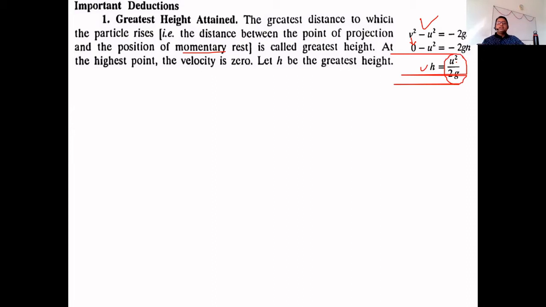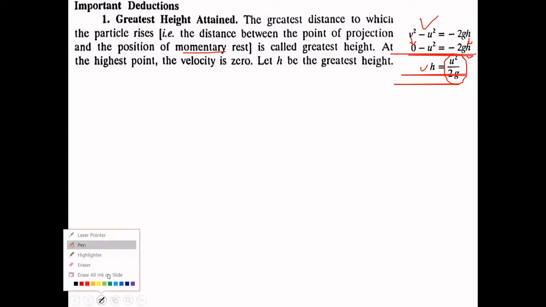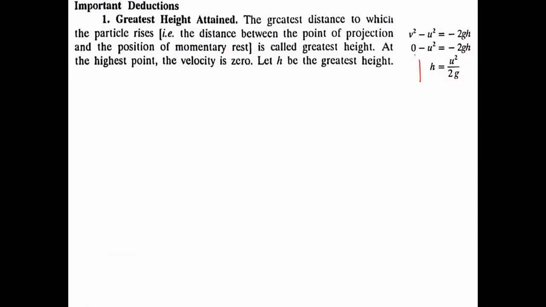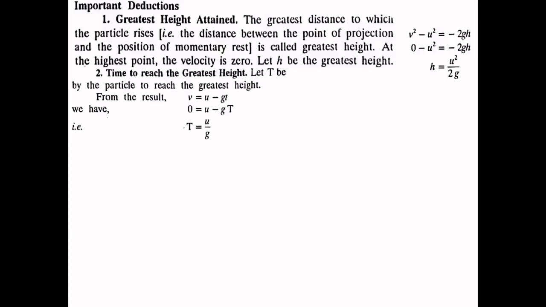So I was telling you that the greater the initial velocity, the higher it will move upwards. So h is directly depending upon u and varies as the square of the initial velocity. So this is the formula to calculate the greatest height. Now the next thing is time to reach the greatest height.